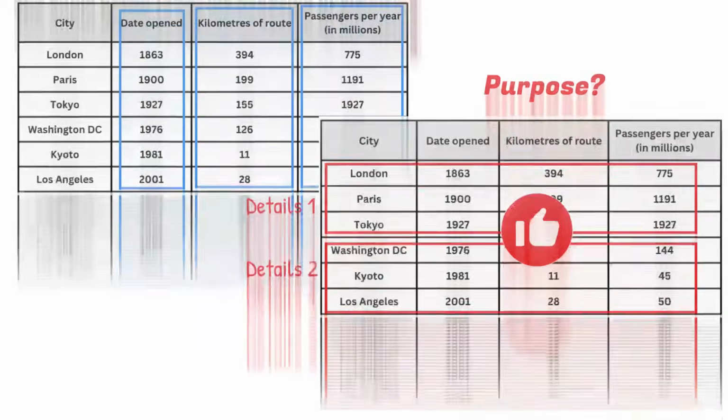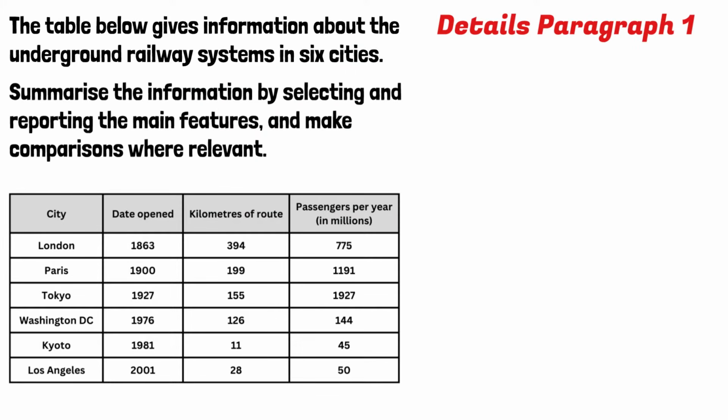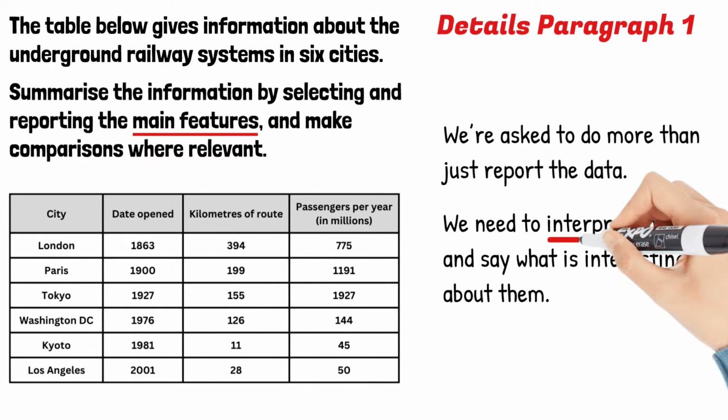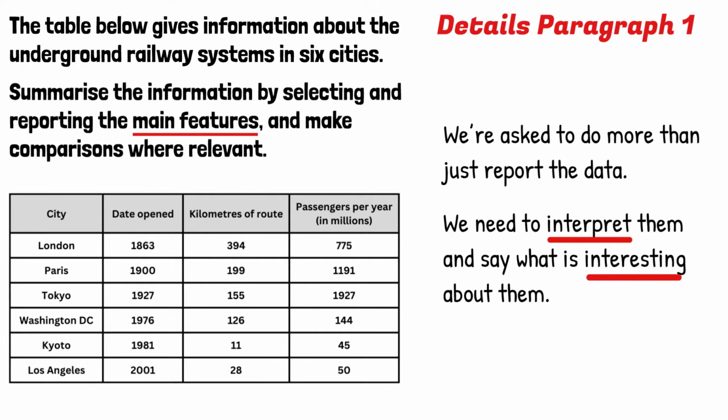Now let's start writing details paragraph 1. Let's start with London. Remember, we are asked to report the important features. That is to say, we are asked to do more than just report the data. We need to interpret them and say what is interesting about them. I think what's interesting about London's system is that it's the oldest and has the longest route.